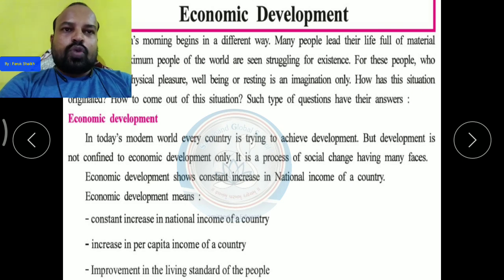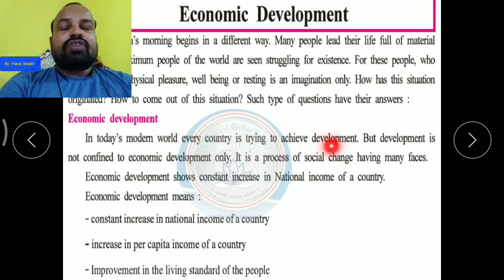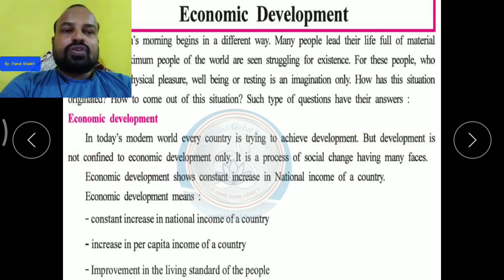So what is meant by economic development? In today's modern world, every country is trying to achieve development, but development is not confined to economic development.